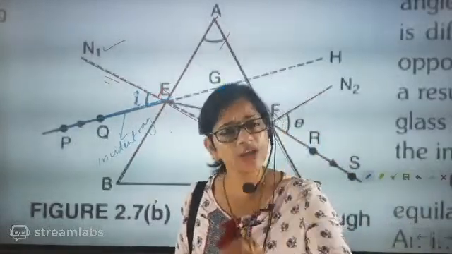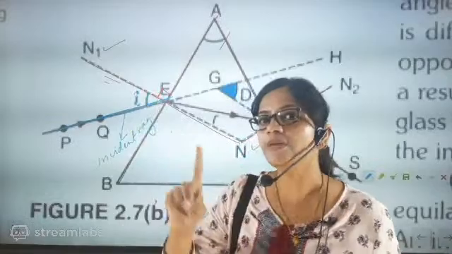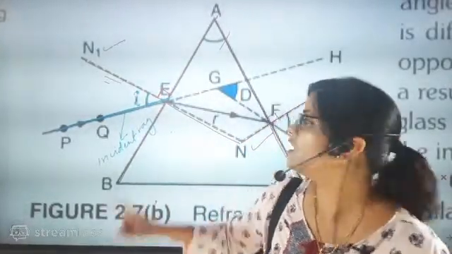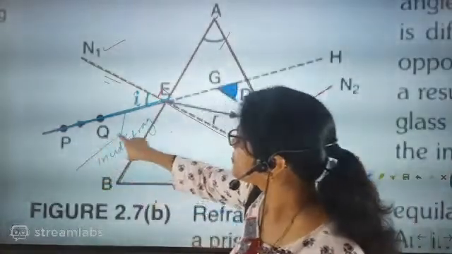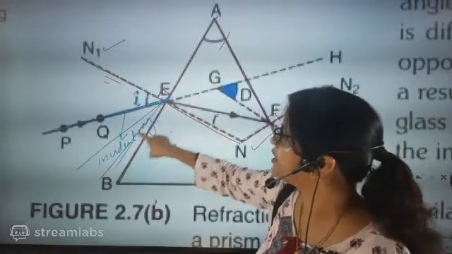Now one very important point to notice is that the angle of incidence will be different, totally dependent upon the way the light is entering into the prism.